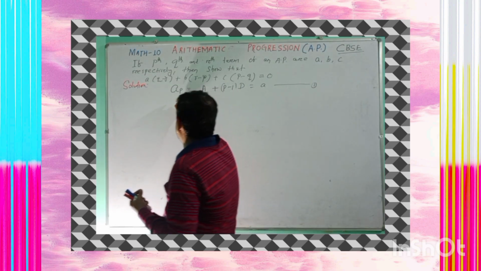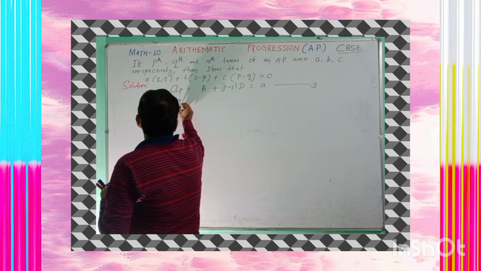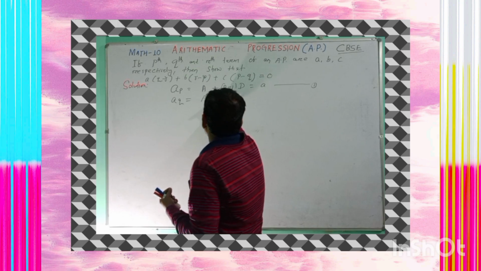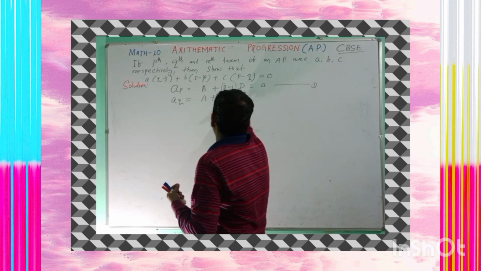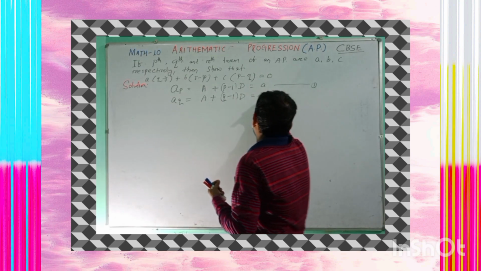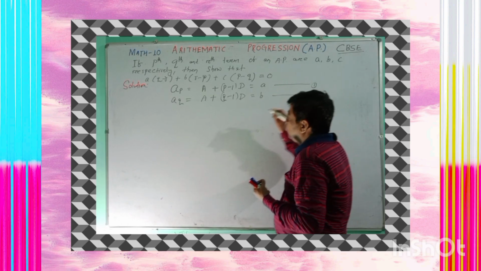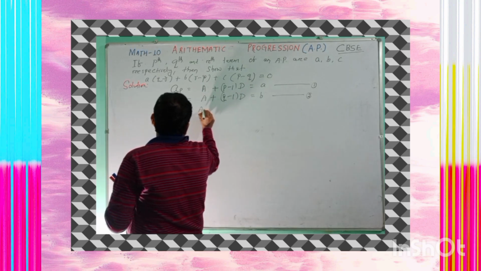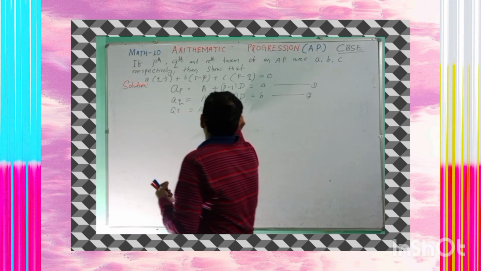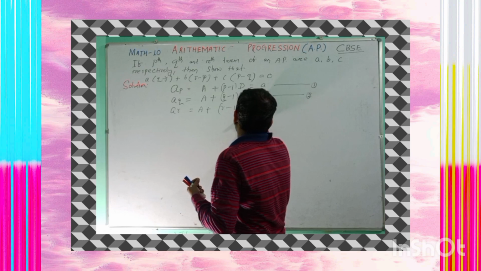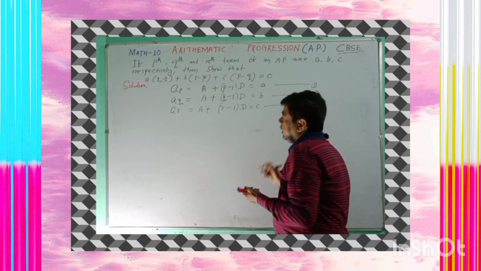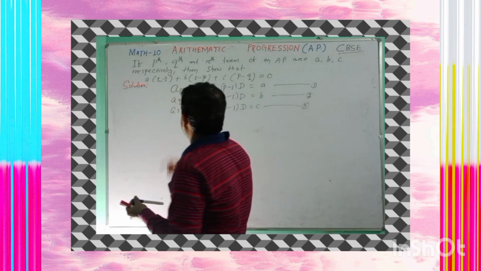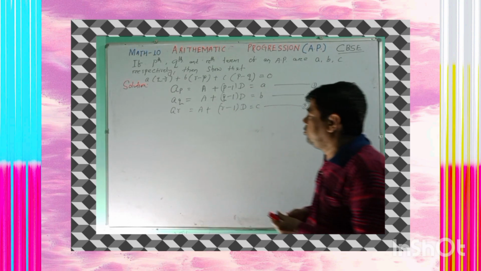Right. Similarly, the qth term is equal to A plus q minus 1 into D is equal to b. Right. This is equation number 2. The rth term, A plus r minus 1 into D, is equal to c. This is given. Okay, understand? So you have to prove a into (q minus r) plus b into (r minus p) plus c into (p minus q) is equal to 0.